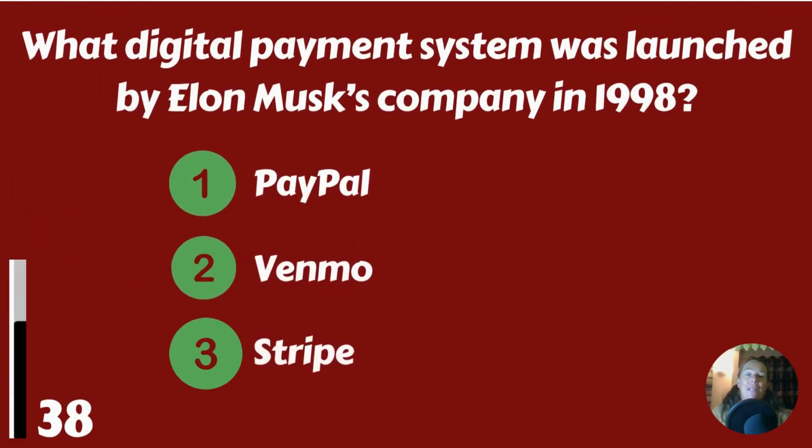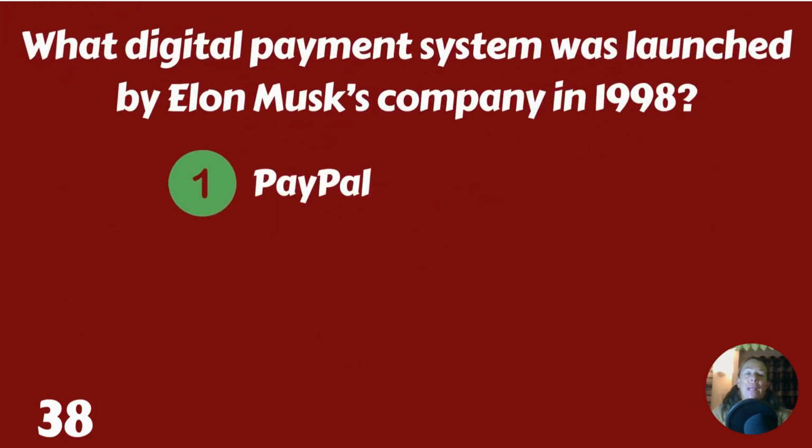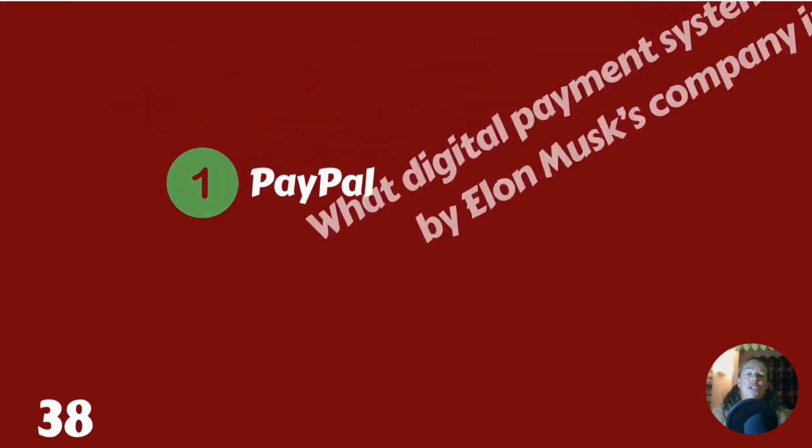What digital payment system was launched by Elon Musk's company in 1998? PayPal, Venmo, or Stripe? It's PayPal. Yes, if you didn't know, Elon Musk is behind that too.